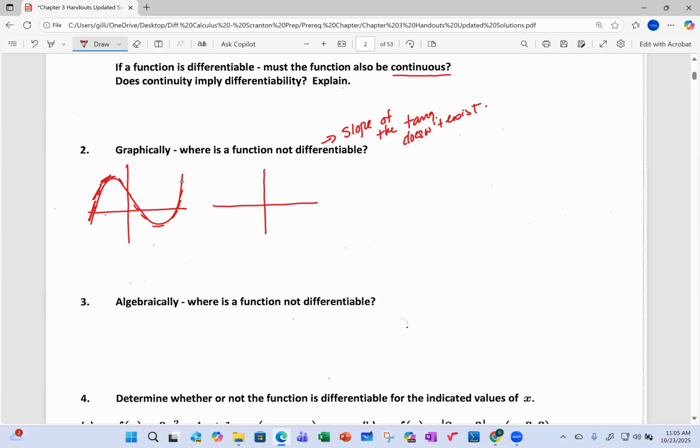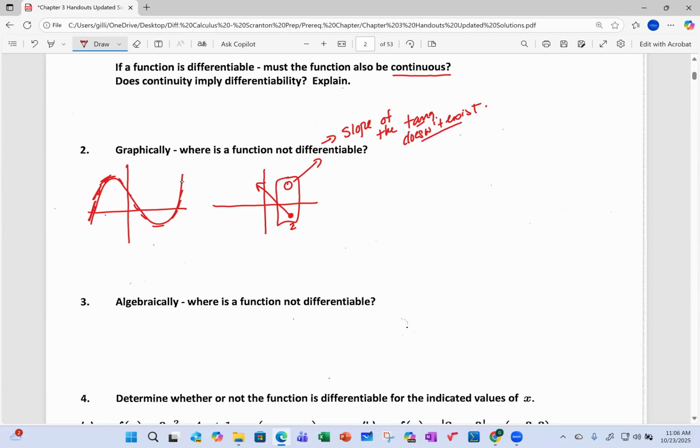Well, if we look at this function that is not continuous, say at this point, call it x equals 2, this function is not continuous at 2 because the limit as x approaches 2 of f doesn't exist. So if a function is not continuous at this point, then you can't possibly talk about the slope of a tangent line existing there.